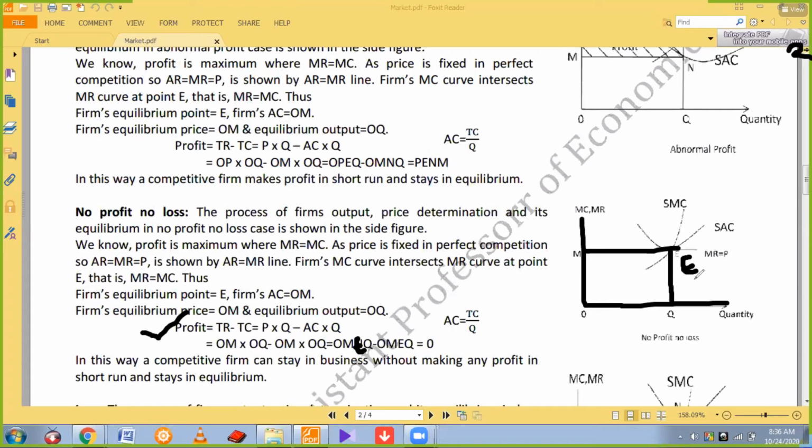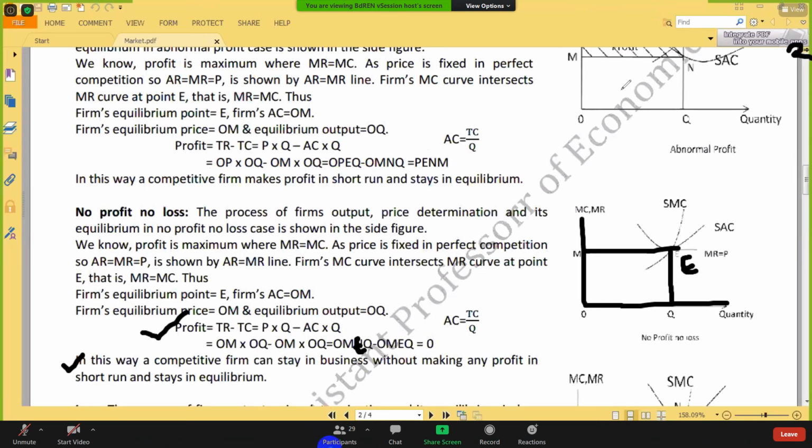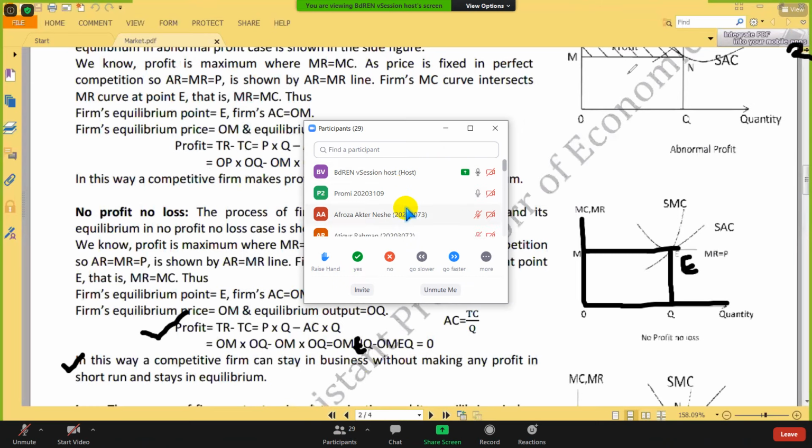That means price and cost are actually the same, so profit is zero. Finally, this is the situation where there is no profit, no loss. The firm accepts this no profit, no loss and continues its business operation. So this line is important. This is the second point, no profit, no loss.